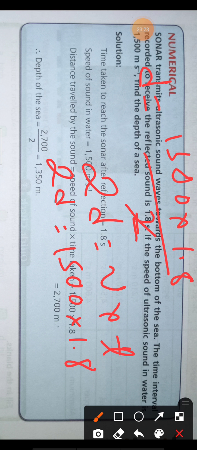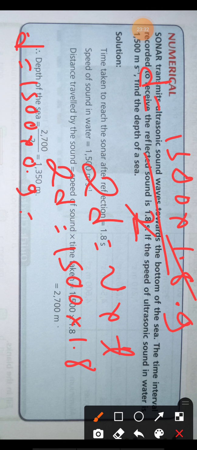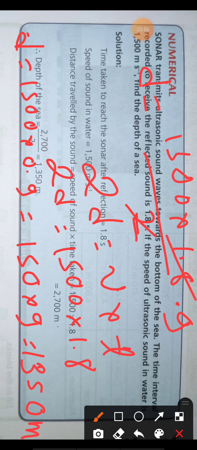2 9s are 18, but you have to give a point, so d is equal to 1500 into 0.9. So 1500 into 0.9 means 150 into 9, which is 1350. So the depth of the sea is 1350 meters. In this way you have to solve the question.